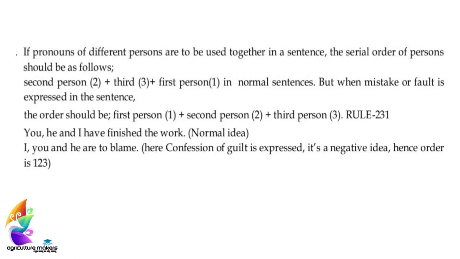I repeat once again, if all the three persons are coming in the same sentence, we have to follow the 2-3-1 rule if it is a normal idea. For example, you, he and I have finished the work, and it should not be he, you, I or I, he, you. It should be 2-3-1.